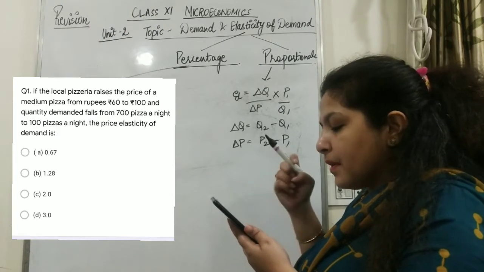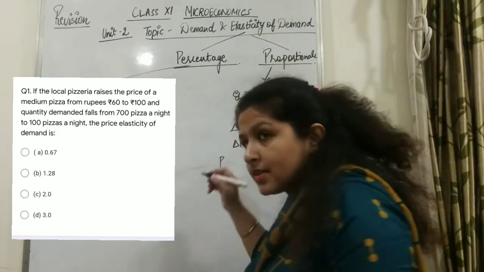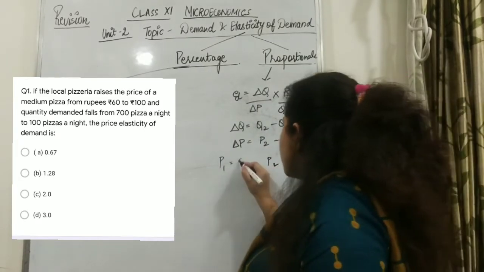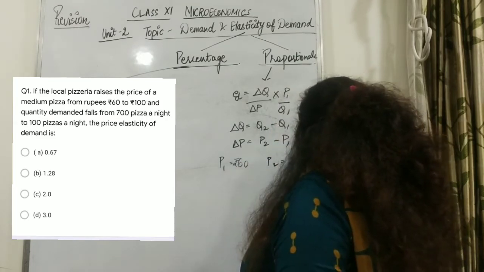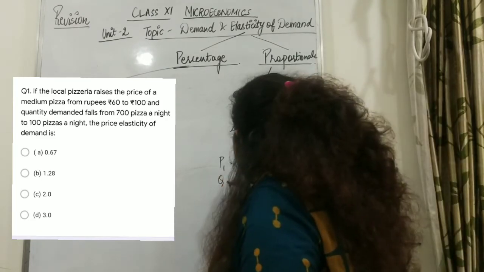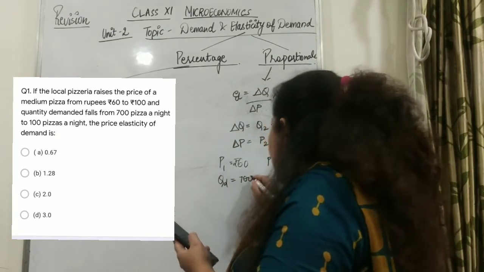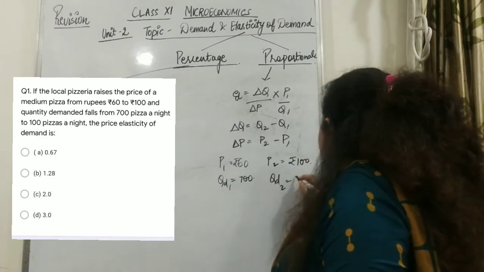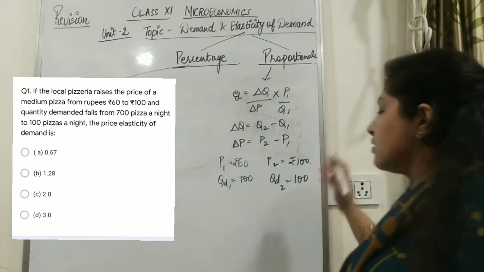If the local pizzeria raises the price of medium pizza, the price has risen from P1 to P2. How much? कितना हो गया? Rupees 60 to rupees 100 हो गया. Okay, you should know this thing. Then the quantity demanded has fallen from 700 a night to how much? 100. See, a big change. Let's solve it.